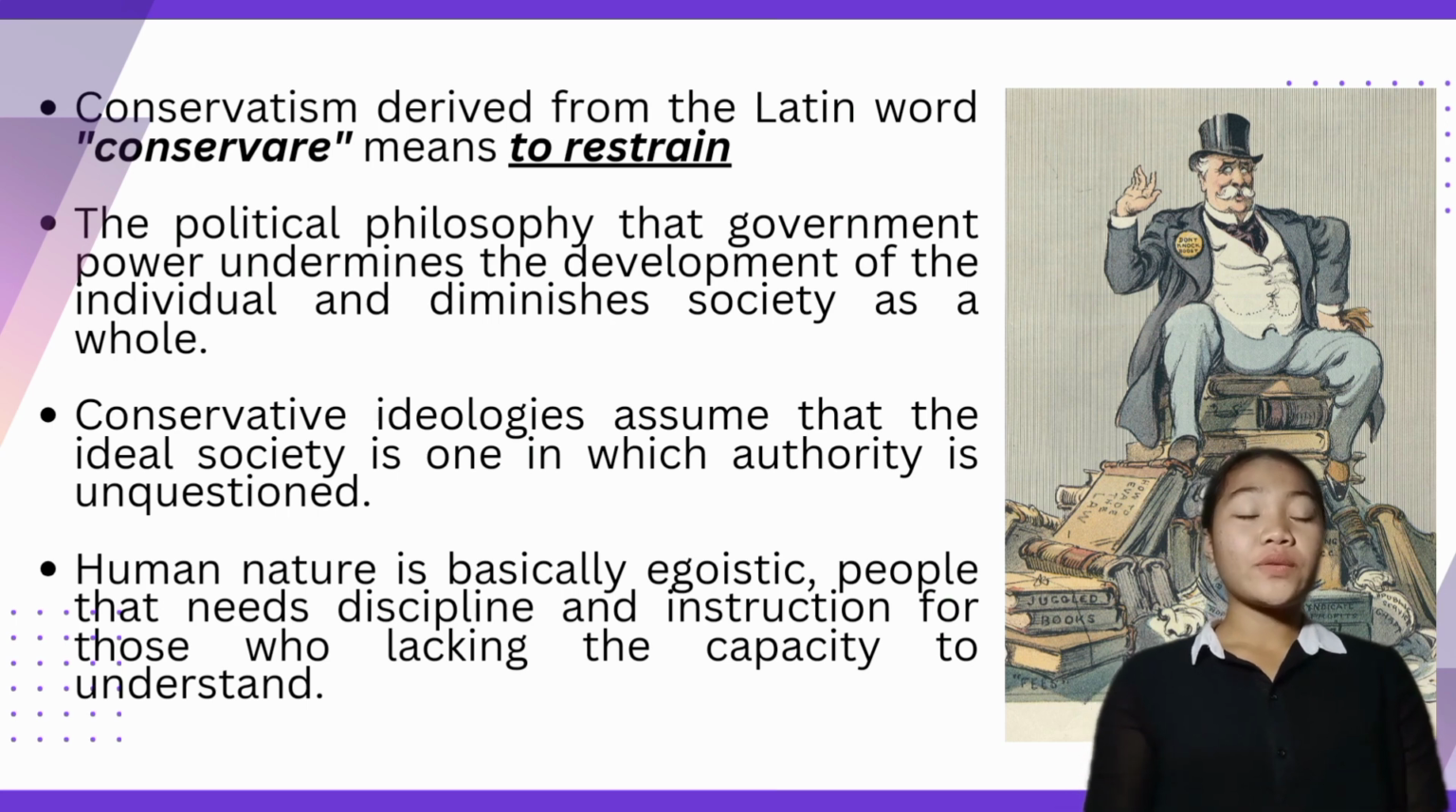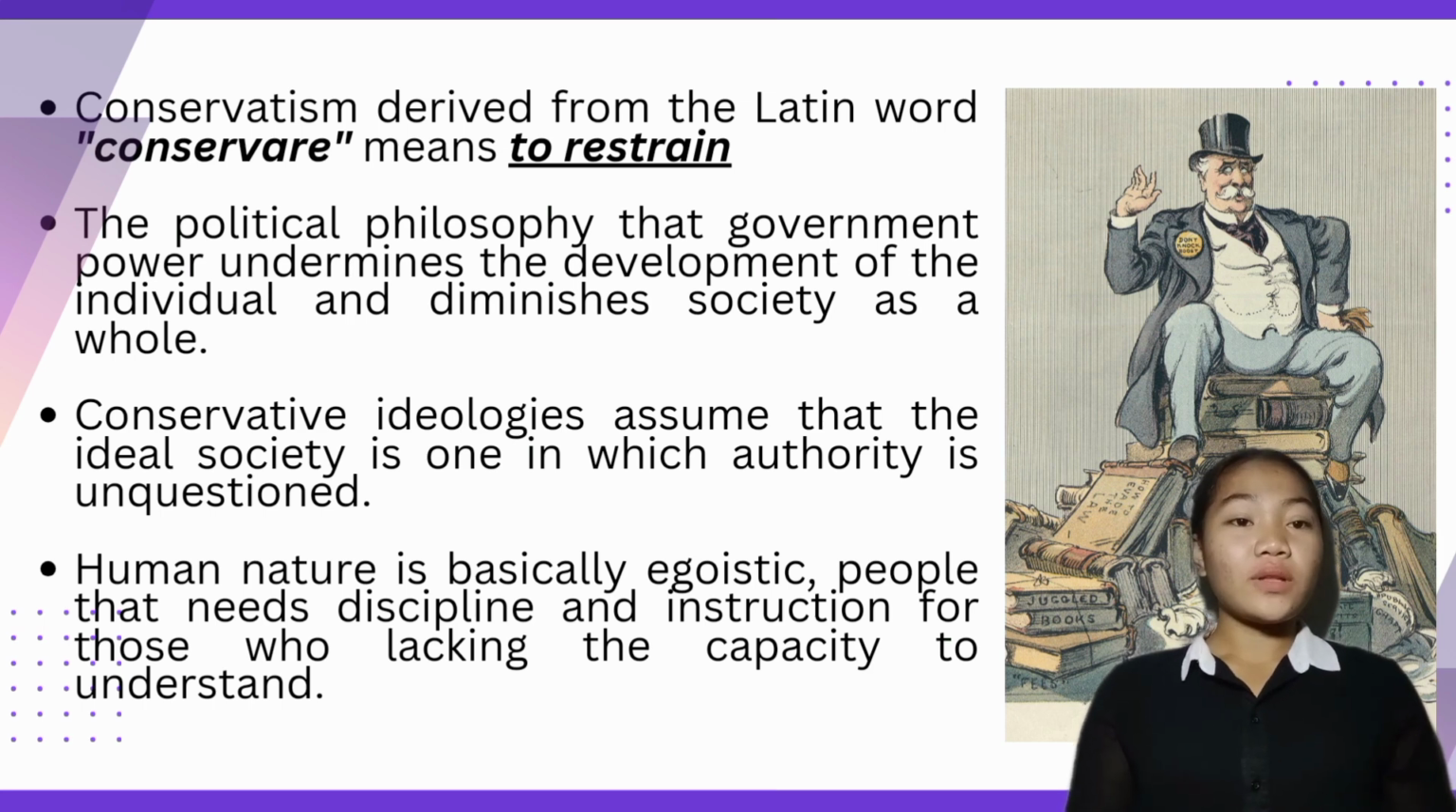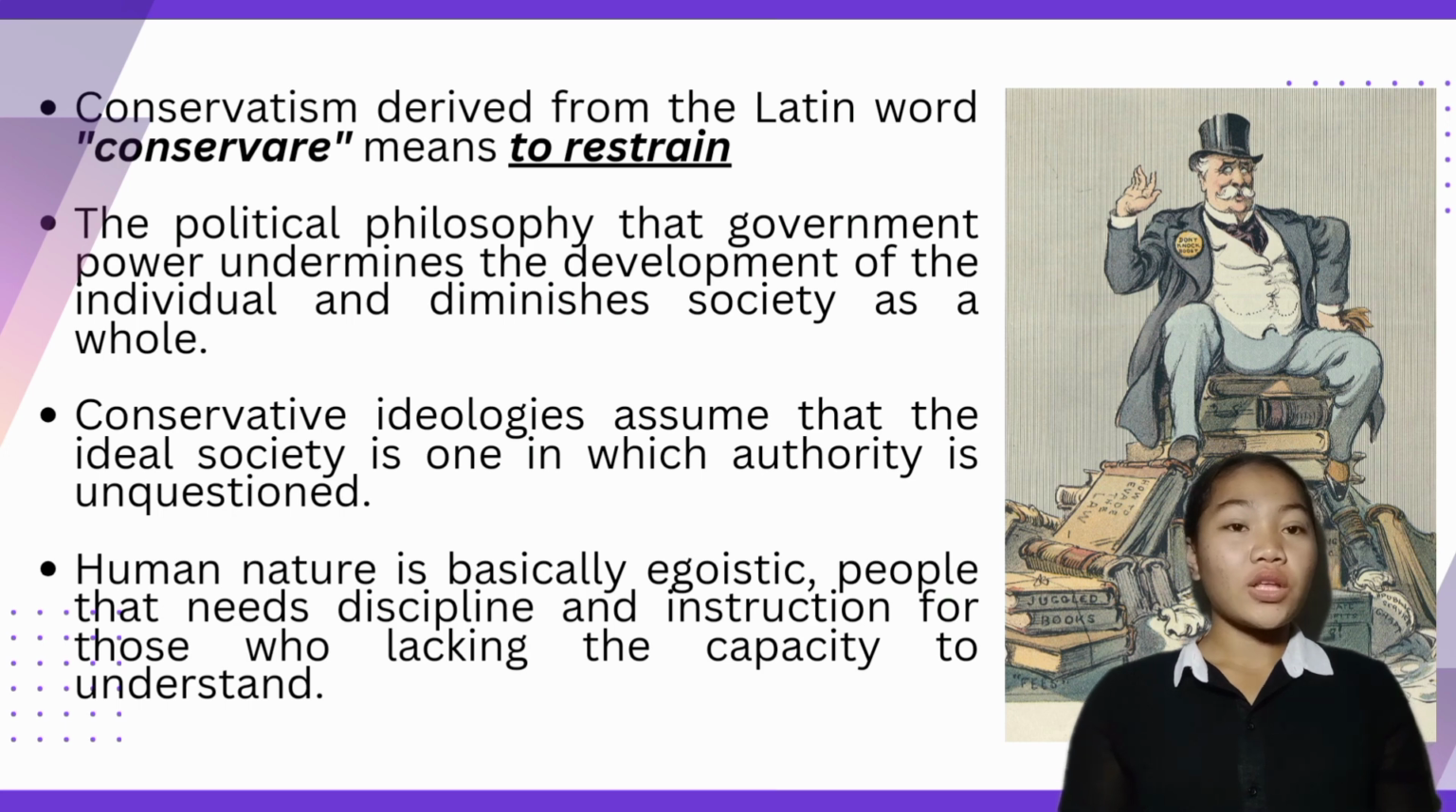Conservatism is derived from the Latin word conservare, which means to restrain. This theory believes that in order for society to be perfect, the people should follow the authority without question. And due to the natural differences in people's knowledge and wisdom, it believes that smarter people should be the ones in charge of them.